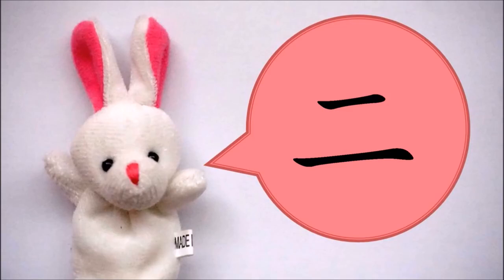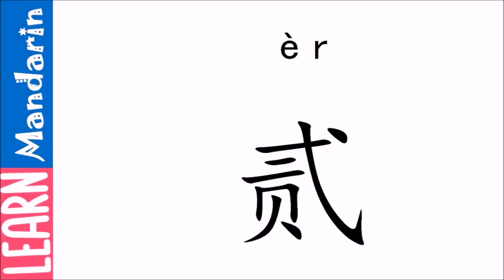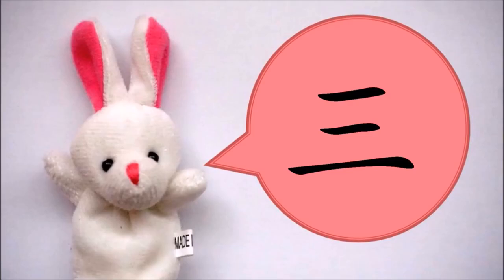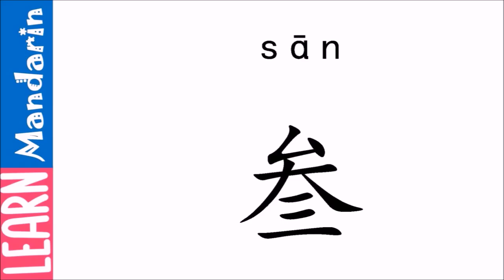This is er, which means 2. Now, this is how er looks. It looks more complicated than the usual number word er. This is san, which is the number 3. And now, this is how san looks for the financial aspect.